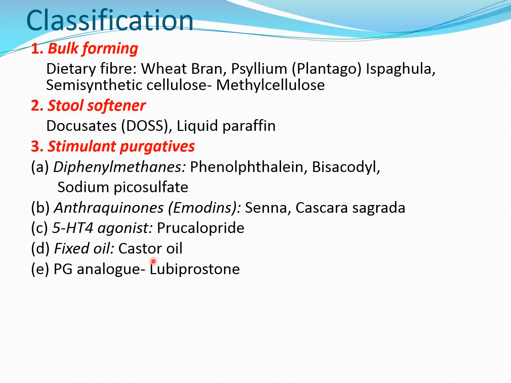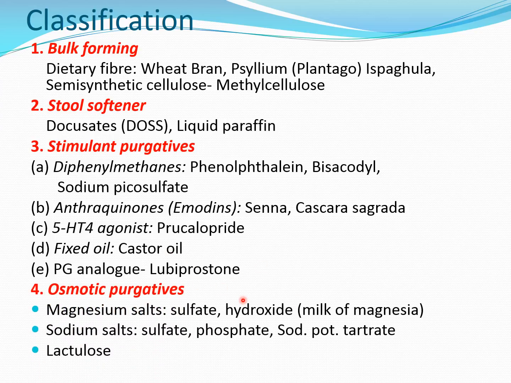Then the next is fixed oil, which is nothing but our castor oil. In Marathi, erandiche tel, or in Hindi, erandi ka tel. Castor oil is less frequently preferred nowadays because of its palatability issues, but it is a stimulant purgative. And the last, which is a very recently discovered drug, is a prostaglandin analog, which stimulates prostaglandin synthesis and increases intestinal motility, lubiprostone. So it is a prostaglandin analog.